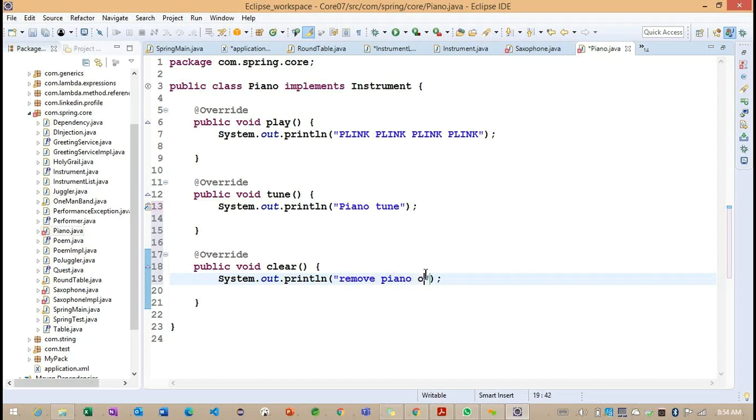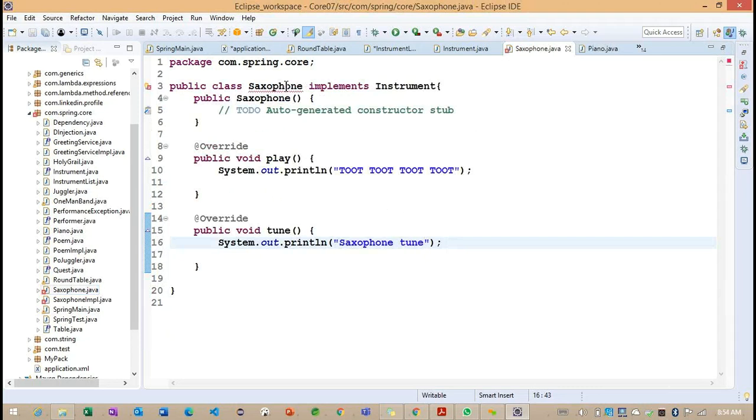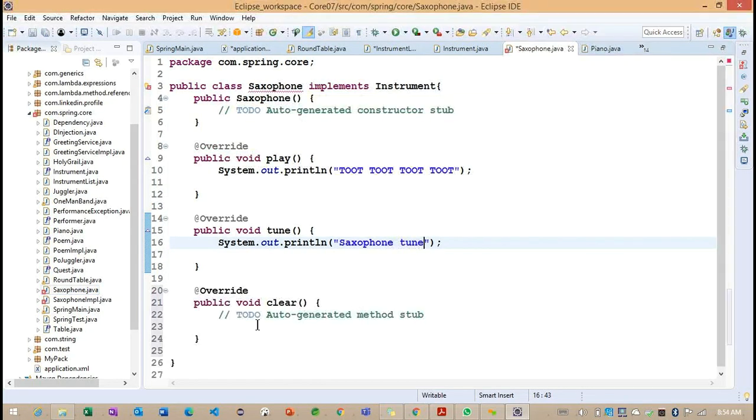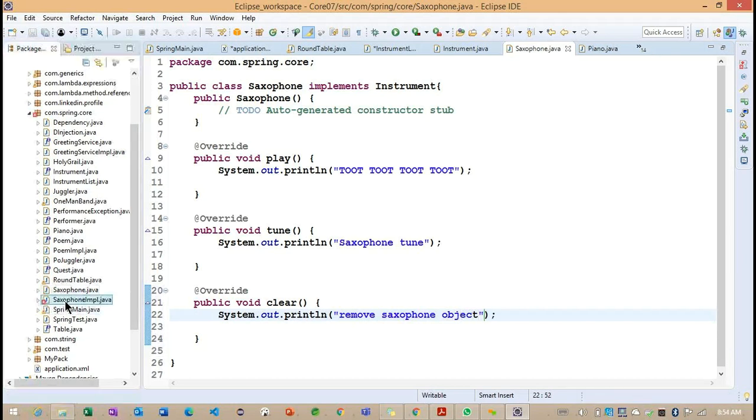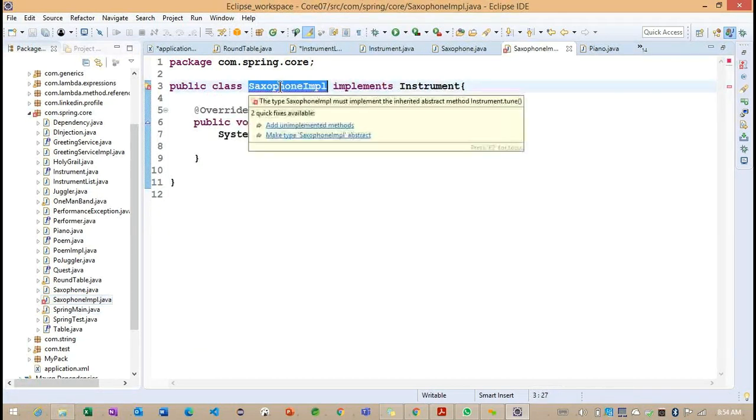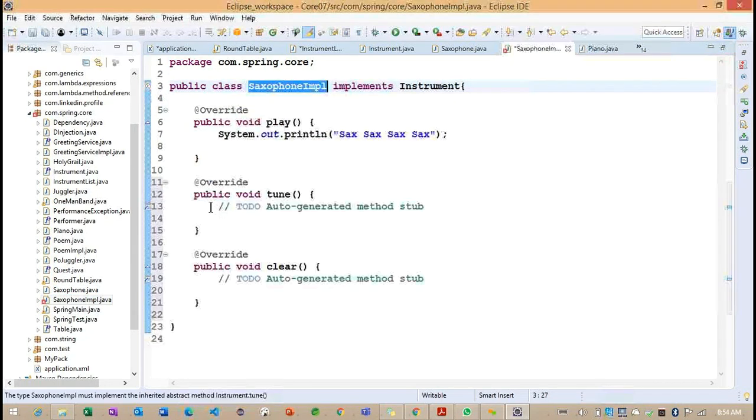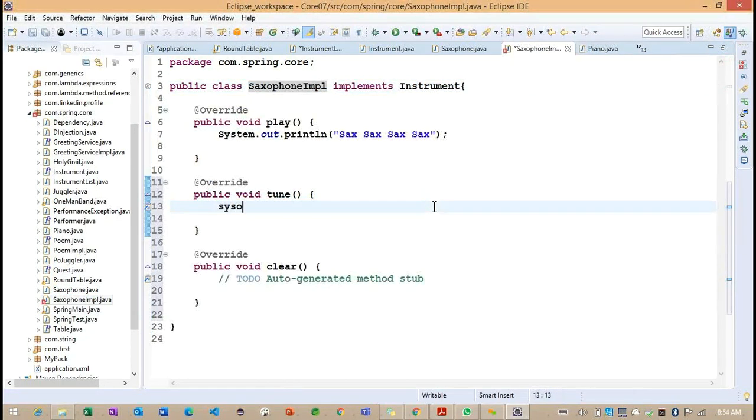Remove piano object and saxophone. Inside this particular saxophone also we want to write remove saxophone object.